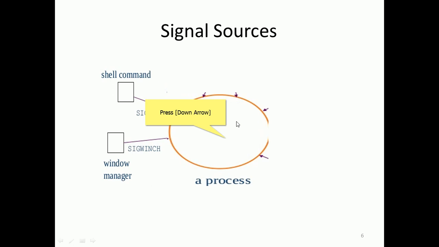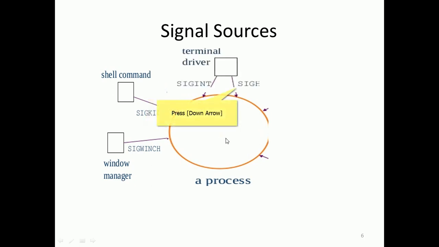There is also the shell command prompt we have seen: pwd, ls, chmod, and so on. When you type a shell command, it becomes a process, runnable code, and it can receive signals.